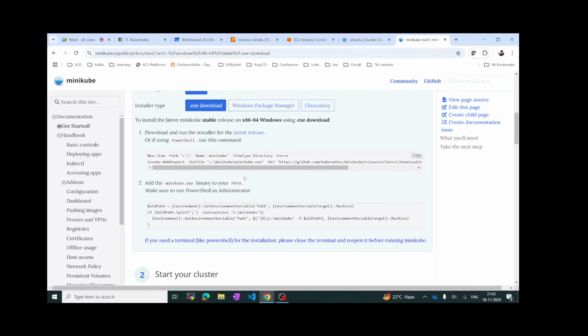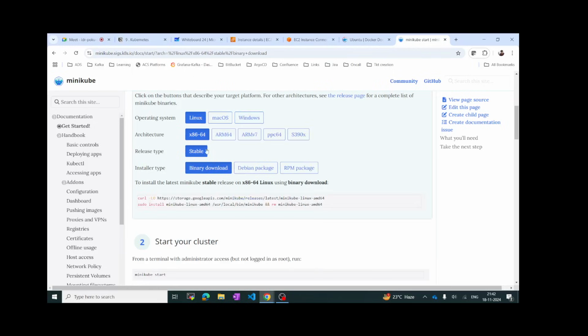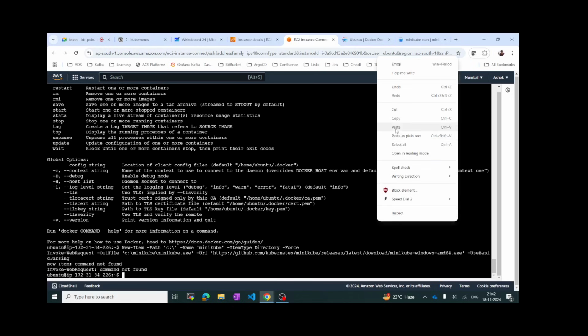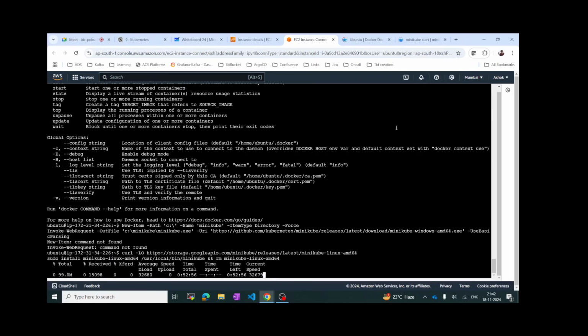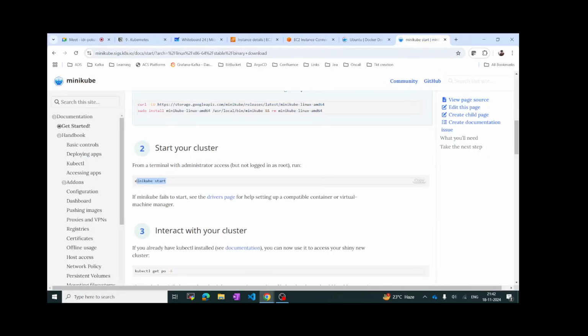Linux. Just copy this one, paste. Once this is done, you can do minikube start.